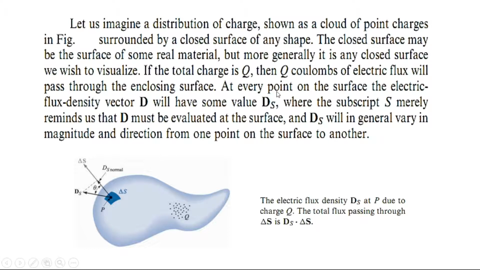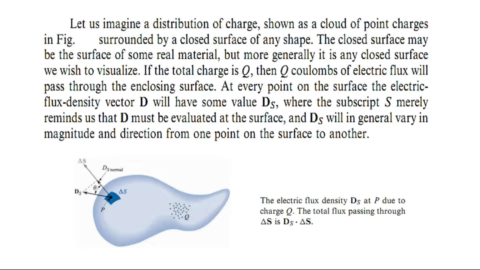surface. At any point on the surface, the electric flux density vector D will have some value. Like at point P, the electric flux density vector D has the value D_s. D_s is the value of the electric flux density vector at point P, where s merely reminds us that D must be evaluated at the surface. It means that the subscript s we are taking, it means that we are evaluating the electric